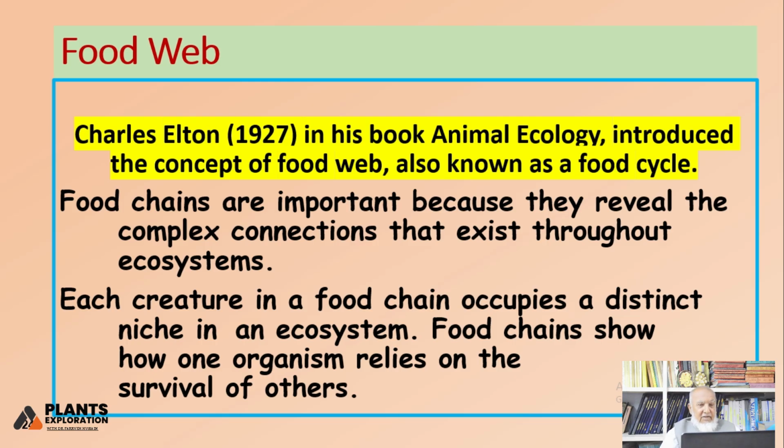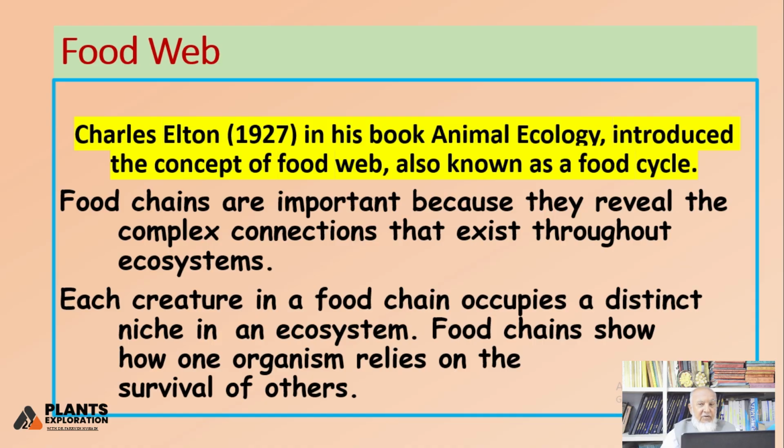Charles Elton, in his book Animal Ecology, introduced the concept of food web. It is also known as food cycle. Food web means two or three cycles join together, a web.